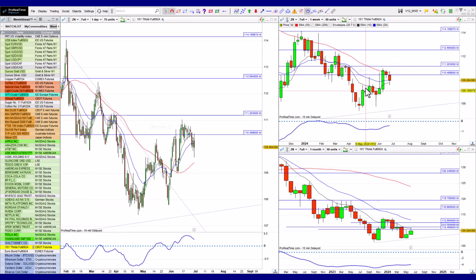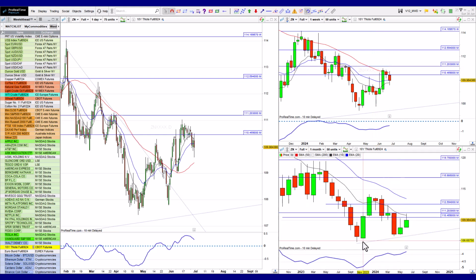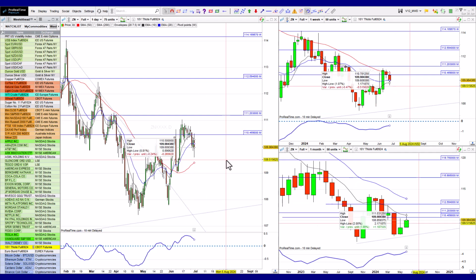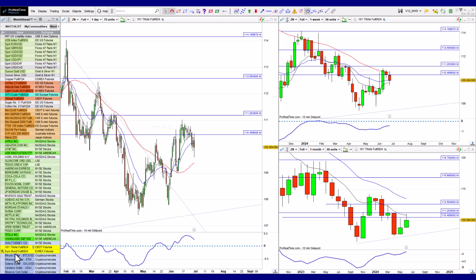Then we have the 10-year T-note in an uptrend pushing a little bit higher. So we do have that. It's trying to creep higher. I think we should be paying attention to this slowly but surely. Not saying I'm pulling the trigger on anything just yet, but there's definitely something different about it.